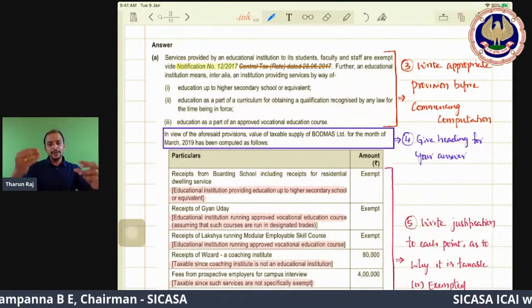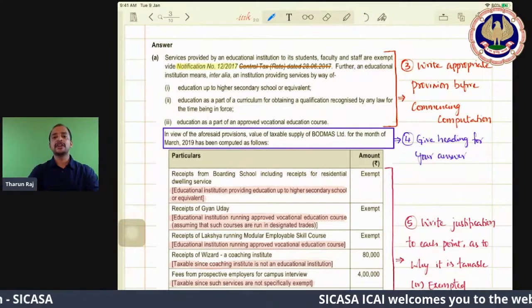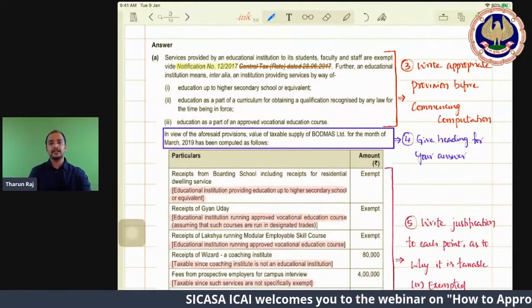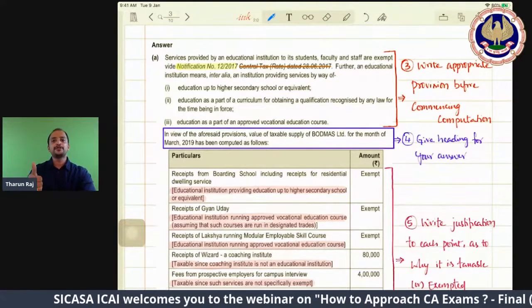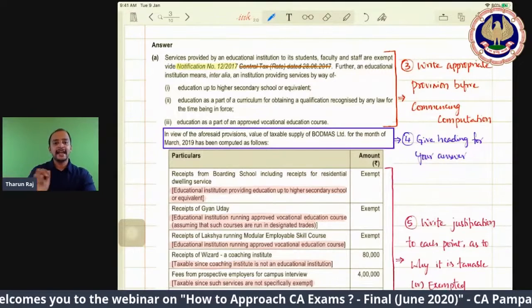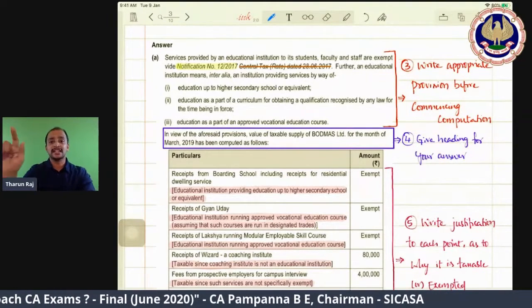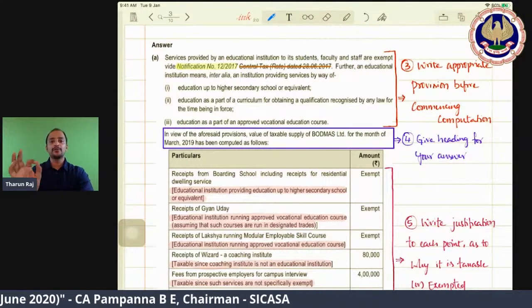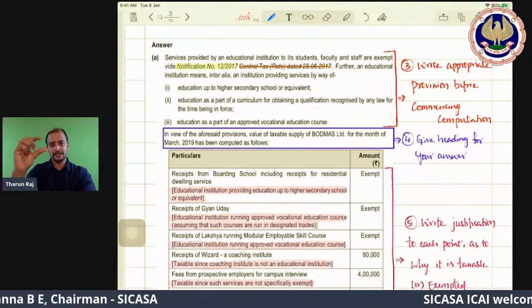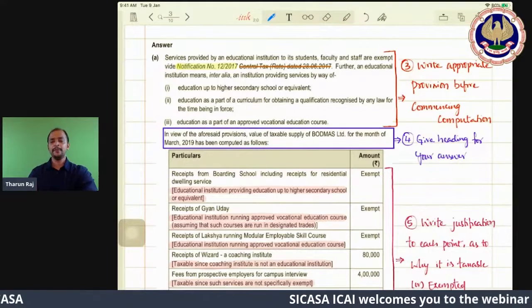Next, the provision you are writing. When is an educational institution exempted? First category, up to higher secondary or equivalent. Second, education as a part of curriculum for obtaining a qualification recognized by law. Third, approved vocational education. Like that you have written the provision.